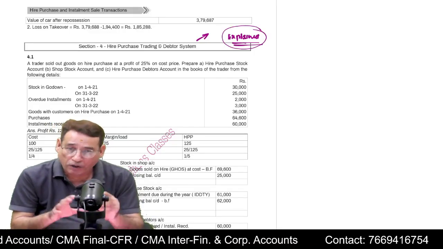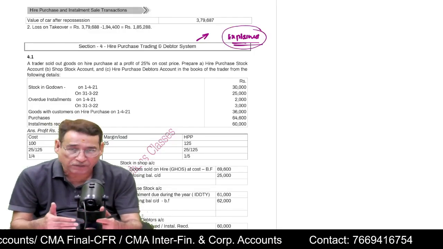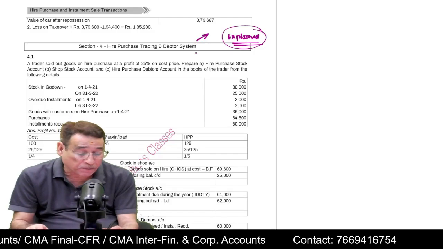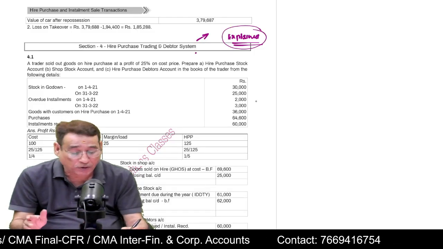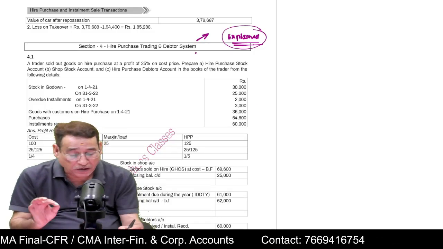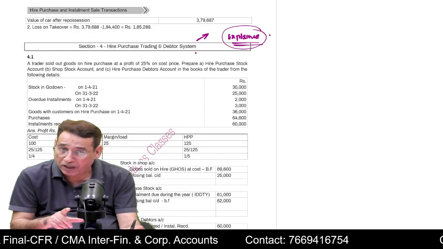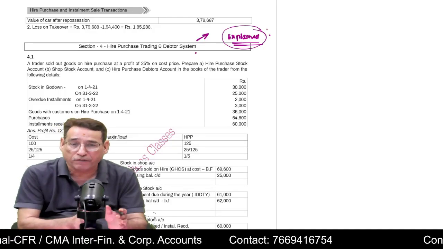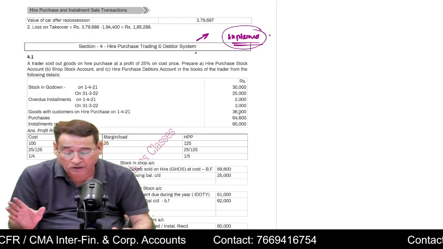out once again. From the rest of the chapters, you can be selective. From this part, you cannot be selective. You are bound to get a question out of this. So that is why you have to do this particular part in full, and for that, you will have to refer to your regular class. Is it clear to you or not?